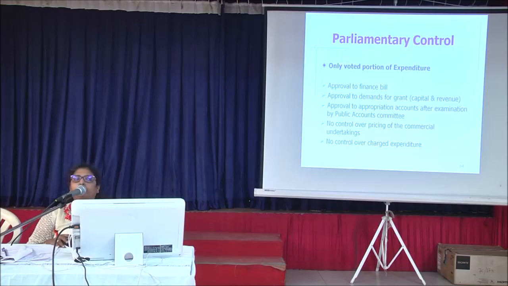Only the voted portion of expenditure is approved. Approval to demands for grants, both capital and revenue, is done by parliamentary control. Again, approval to appropriation accounts is given after examination by the Public Accounts Committee. As I've already told you earlier, there is no control over pricing of the commercial undertaking, and there is no control over charge expenditure.